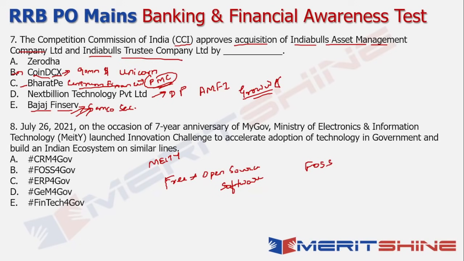Now, through this initiative, on the occasion of the 7th anniversary of MyGov, which is obviously a very useful website overall, the Ministry of Electronics and Information Technology launched the Innovation Challenge to accelerate the adoption of technology in government and build an Indian ecosystem on similar lines in terms of e-governance. That was the whole thought process.